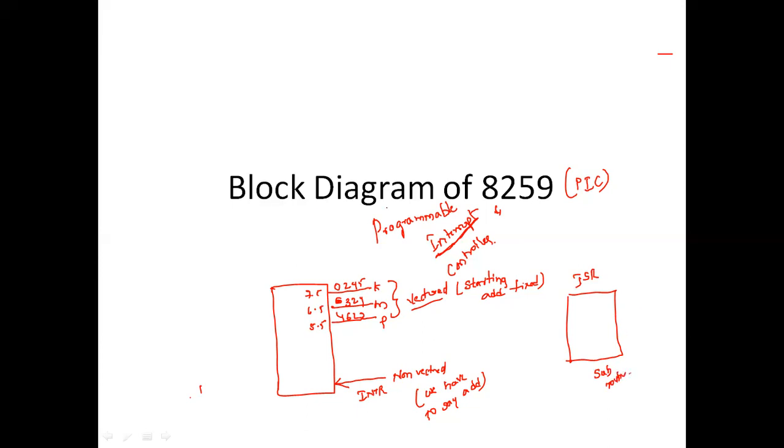So these are the vectored interrupts, which have a fixed starting address. If the keyboard interrupt came, the microprocessor automatically will go to the 0245 location and execute the task. If the mouse interrupt came, it will go to the 6329 memory location and execute the task like that. But when it comes to INTR, it is a non-vectored interrupt. We don't have any starting address, so the device sends the address of the ISR.